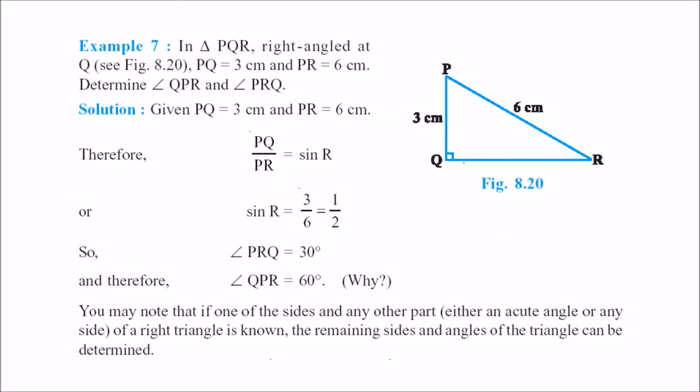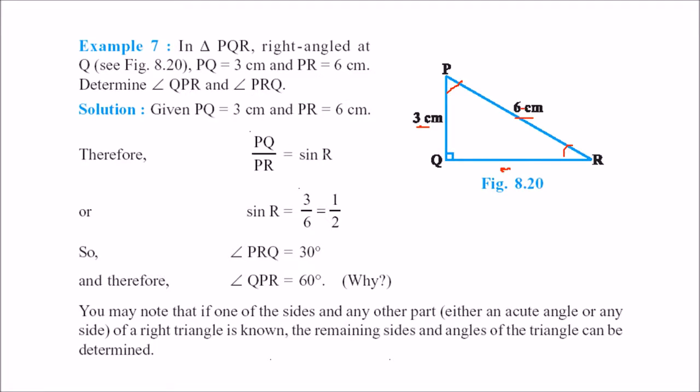Now we have a triangle PQR, which is right angled at Q. PQ is 3 and PR is 6. How about finding QR and then finding this angle QPR and this angle? The best way is to use the Pythagoras theorem, square root of 6 square plus 3 square. You can find this side and then easily find these angles.